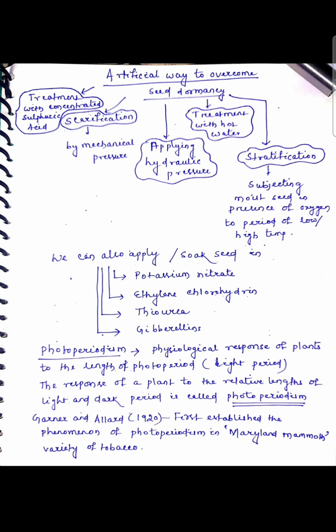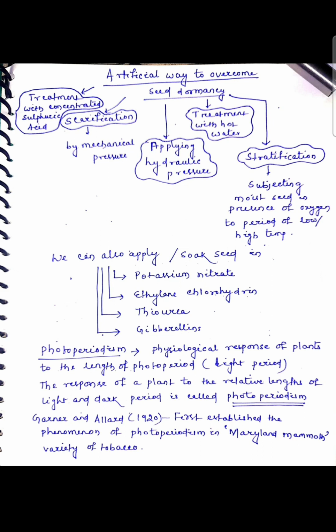Then what are the artificial ways? At first, scarification. Scarification means applying mechanical pressure to rupture the seed coat and break the seed dormancy. Then applying hydraulic pressure, treatment with hot water. Then stratification, which means subjecting moist seed in the presence of oxygen to a period of low or high temperature.